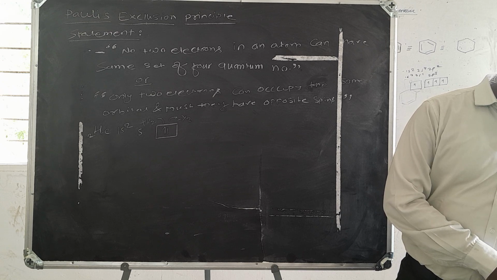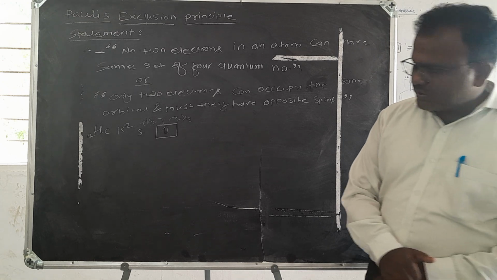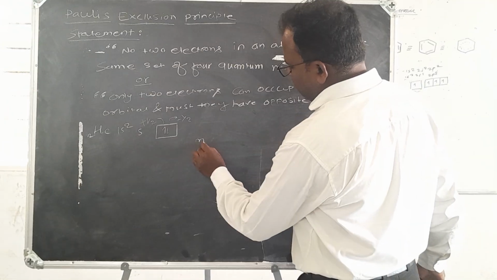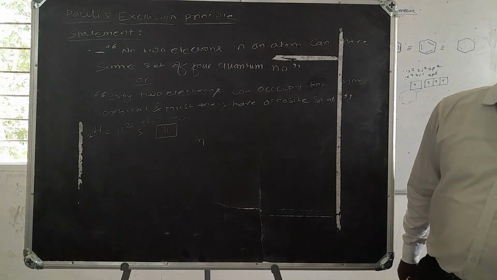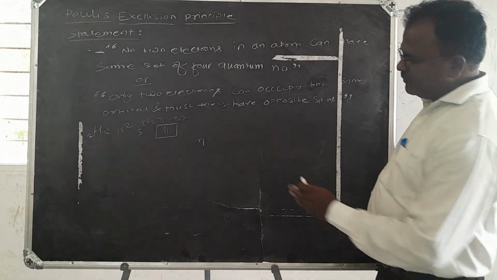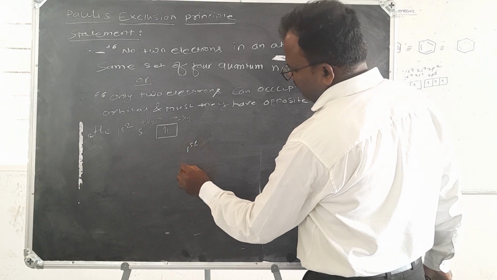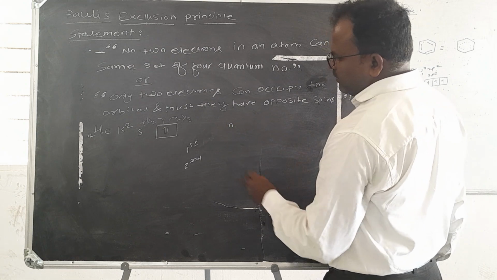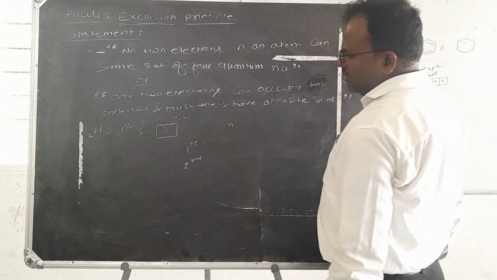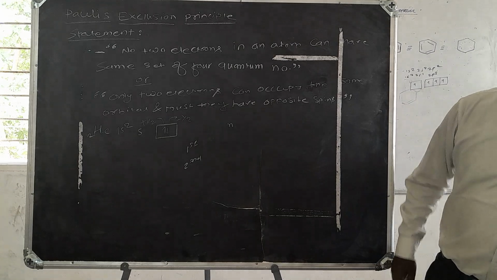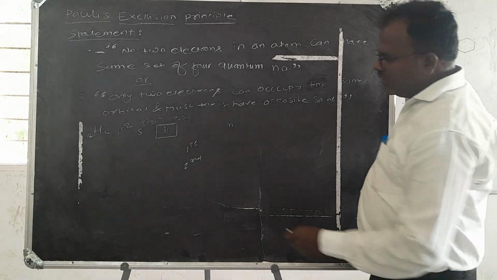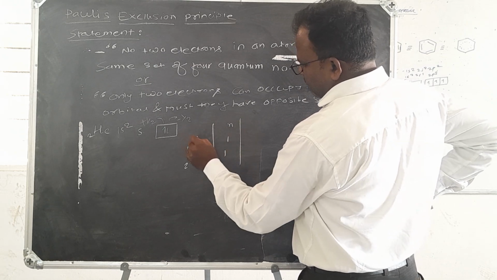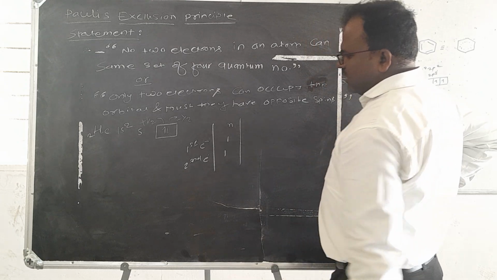Then the four quantum numbers for the first electron and the second electron. The principal quantum number n is equal to 1 for both the first electron and the second electron.